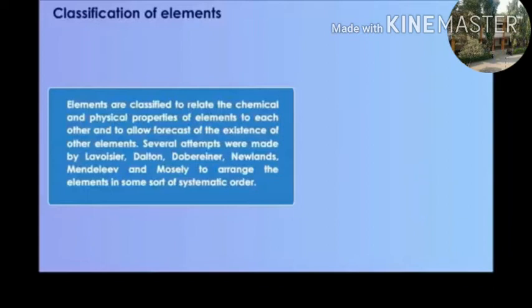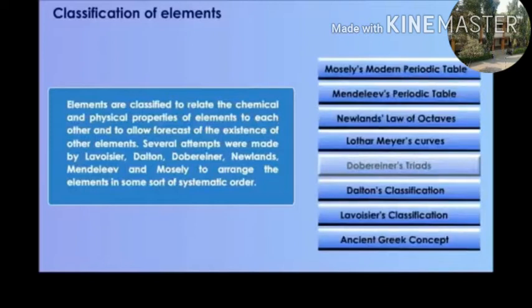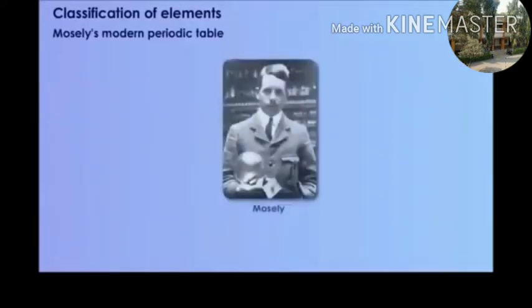Some scientists tried to classify the elements by arranging them in increasing order of atomic masses, and some arranged them in increasing order of atomic numbers. In this way, the classification of elements was made by these scientists.